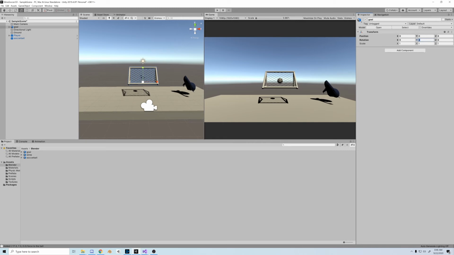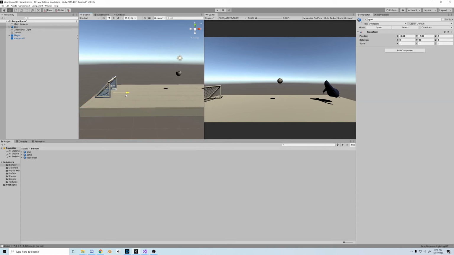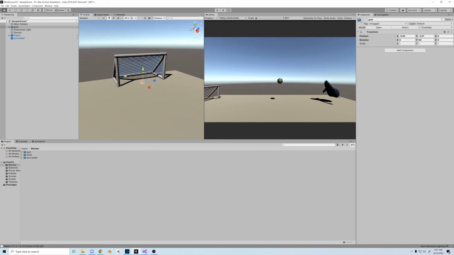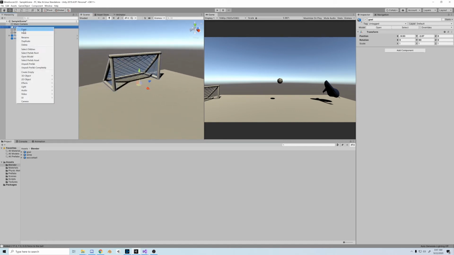Let's pop that in position and make it look like a real soccer goal. A quick 90-degree rotation on the Y-axis. Right now we're just doing one side and then eventually we'll add the second side. So we're just going to position this right. Alright, line it up with the edge and perfect.